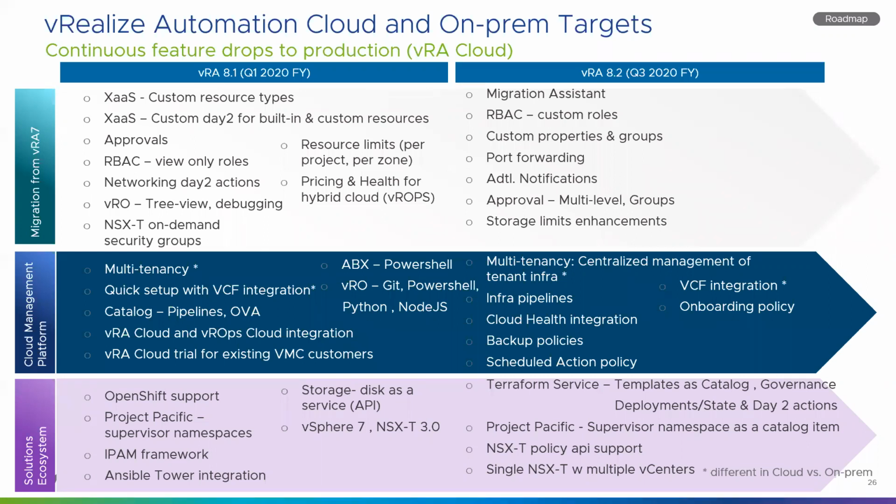We are also introducing the VROps integration, the rate cards for pricing in 8.1. We already had health metrics and others in 8.0 itself. In terms of integration, VRO has enhancements wherein it will support Git, PowerShell, Python, and Node.js instead of a VRO workflow. And in ABX, we now support PowerShell as well. So those are enhancements on those areas.